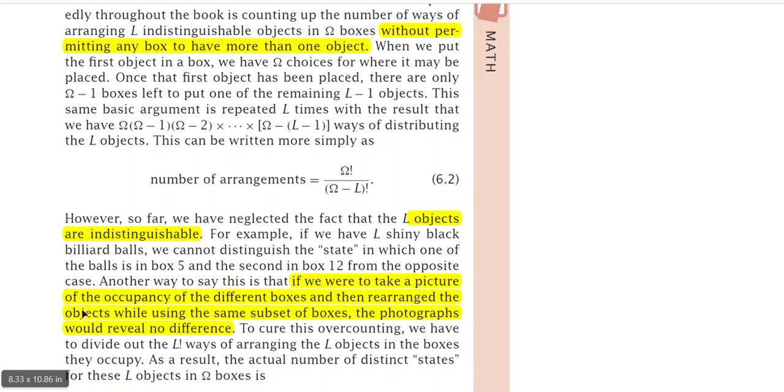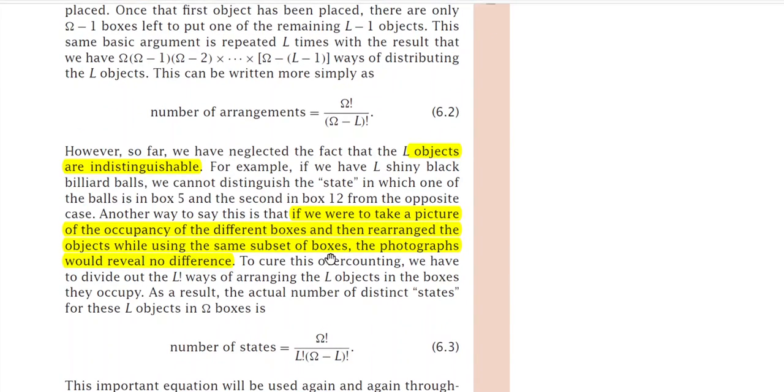If we were to take a picture of the occupancy of the different boxes and then rearrange the objects while using the same subset of boxes, that is, we will not change the boxes. If there are a total of omega boxes and some boxes are filled with balls, we will not change the boxes. What we will do is rearrange the balls in such boxes. Then the photographs would reveal no difference. If we take a photograph of each of the arrangements, there will be no difference in these photographs. So all this arises from the fact that L objects are indistinguishable in nature.